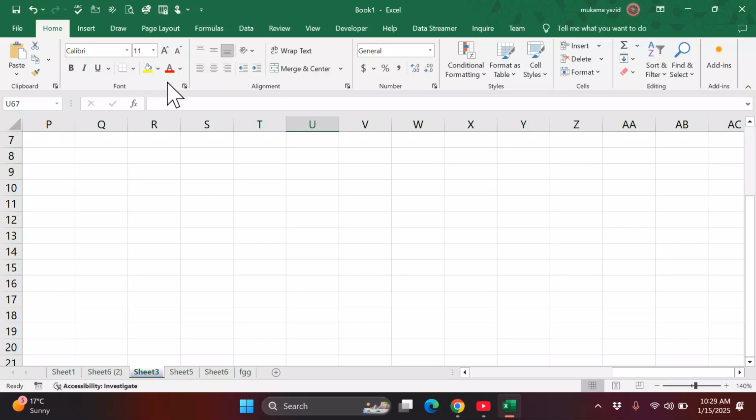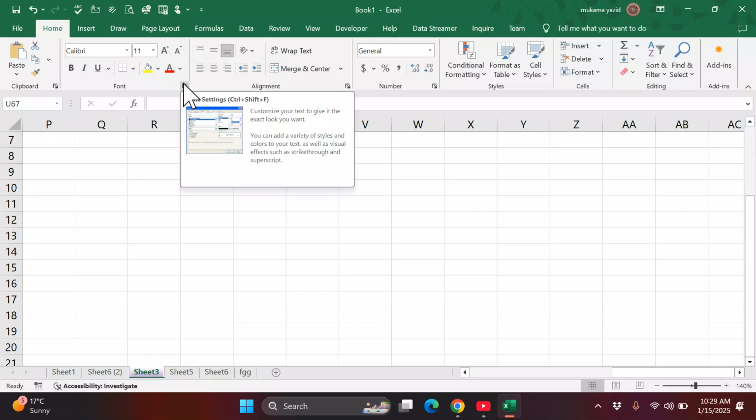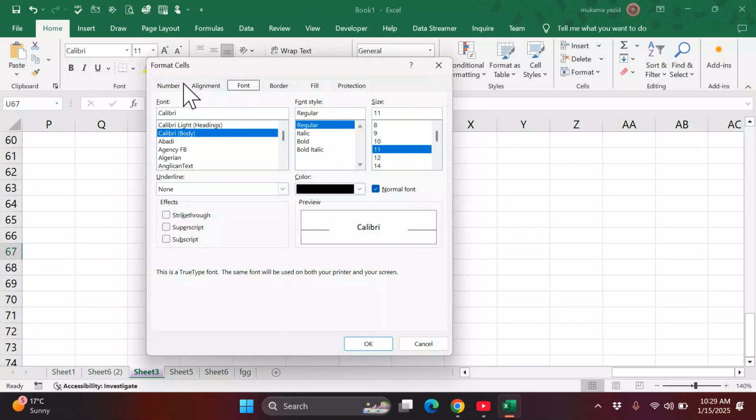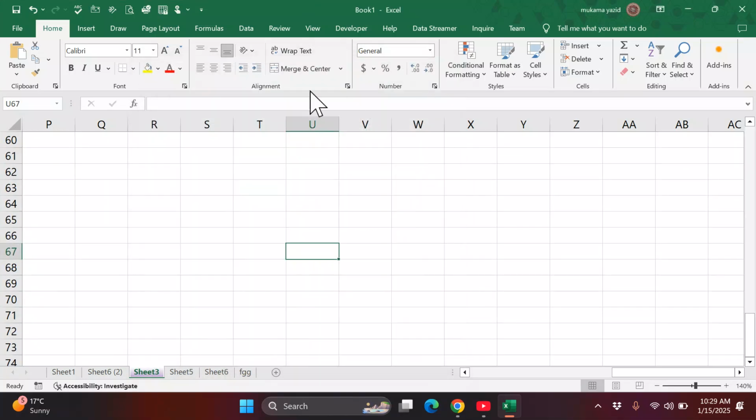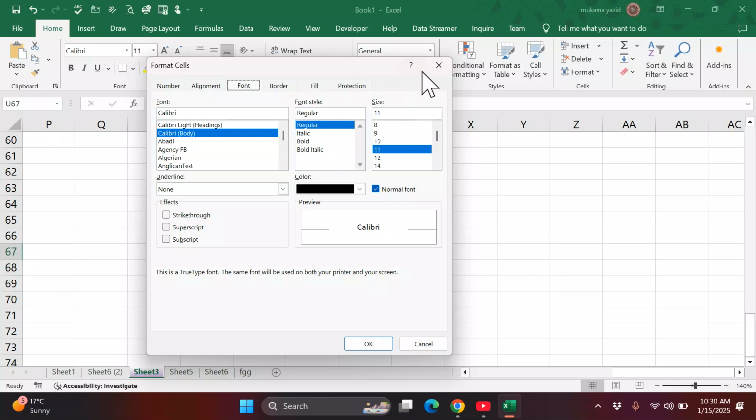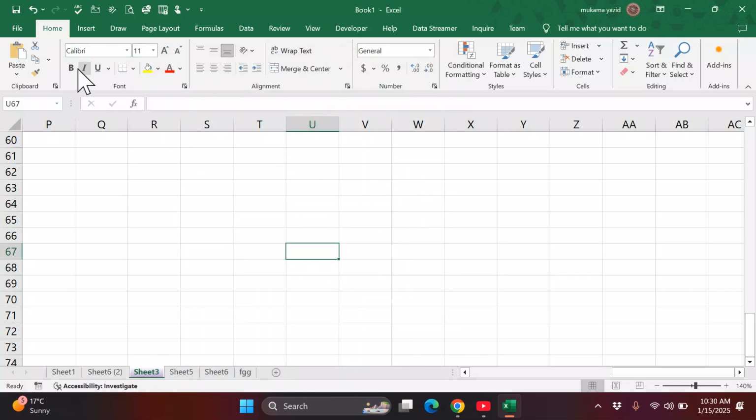After the group, we have what we call the launcher button. This launcher button gives you more commands which are not fitting within this group. So this group is summarized, but some other things are left out. If you want to get them, you click the launcher button and you get more options.